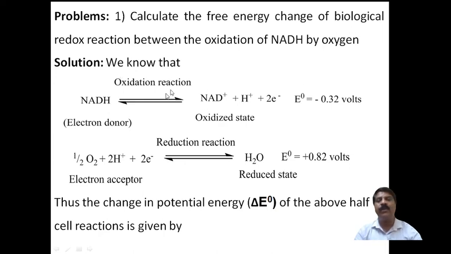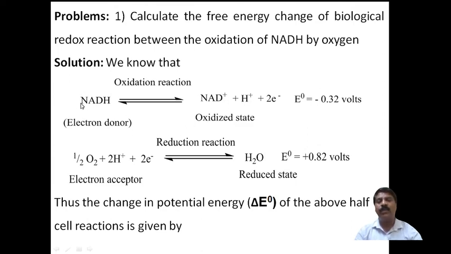Here we know that NADH, the reduced form, is the electron donor, a reducing agent, and undergoes an oxidation reaction to NAD plus, nicotinamide adenine dinucleotide, the oxidized state.